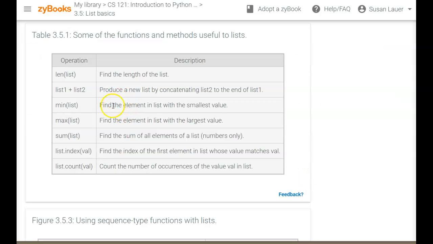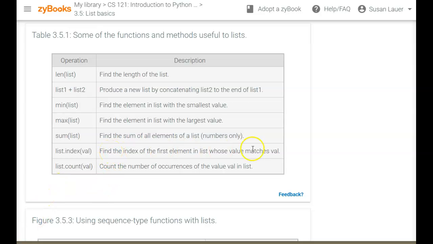If the list is all strings, then you'll be looking at the minimum in a list according to the Unicode values that we saw in the last chapter. So alphabetical order is capital letters and then lowercase, and numbers are before the alphabet.